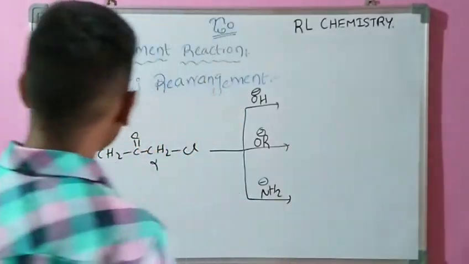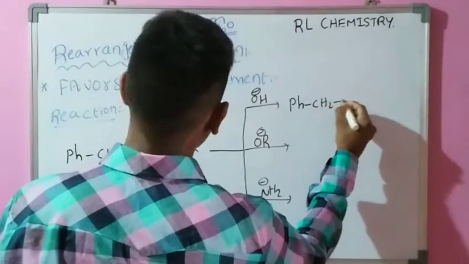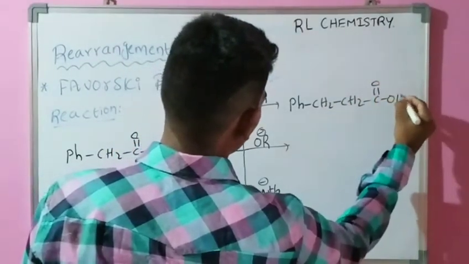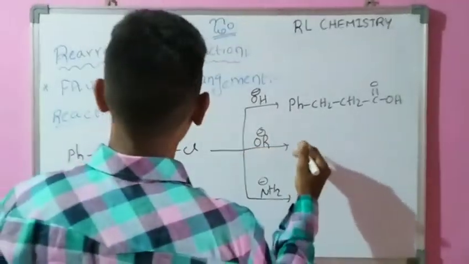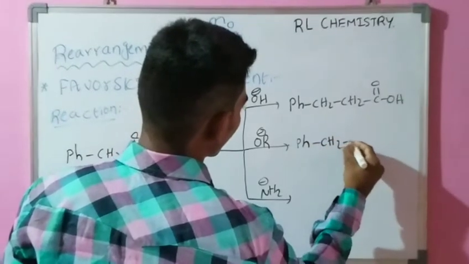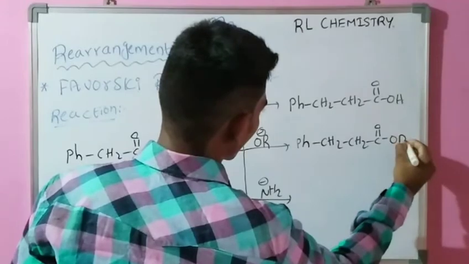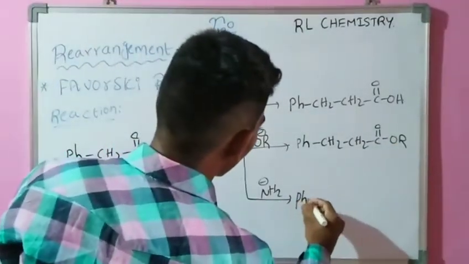In the presence of base, it forms this type of product: a carboxylic acid group, and another product, an ester, is formed, and another product, an amide, is formed.